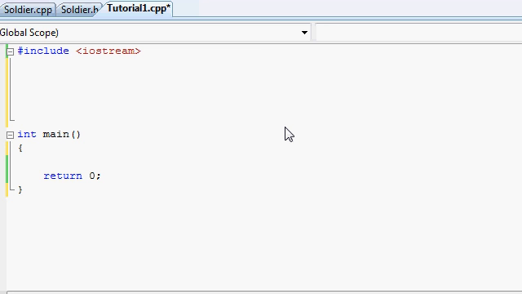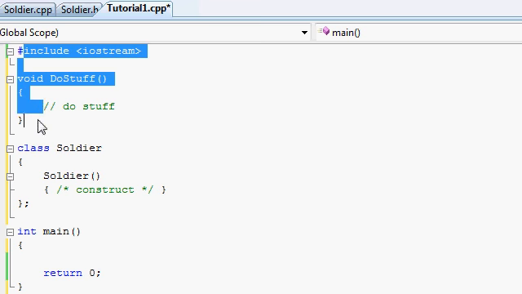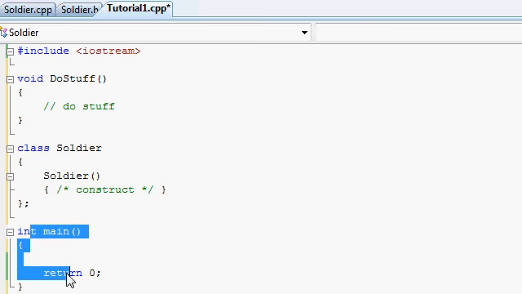Now, if we would only go with that rule, we would probably think that the best thing is to just go ahead and declare and define all of my functions and classes right before I begin using them in my program. Like right over here, I'm declaring and defining the doStuff function, the soldier class, everything together, and then just go ahead and start using them in my main program, without bothering to separate the declaration in one place and the definition somewhere else. We're just sticking to the simple rule that everything must be declared and defined first, and then we can go ahead and start using it.